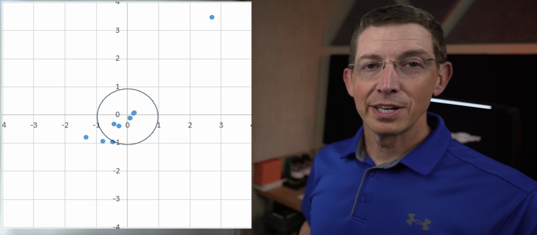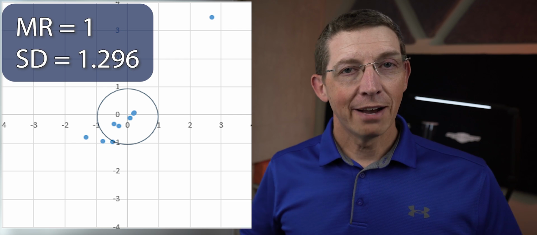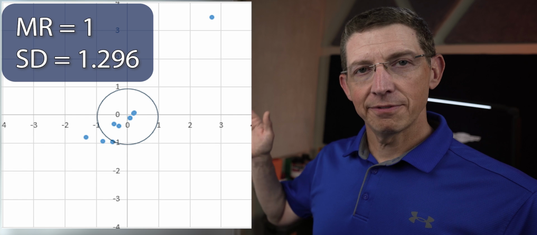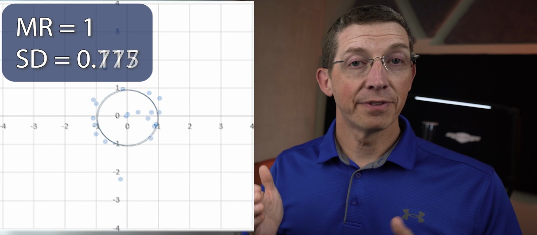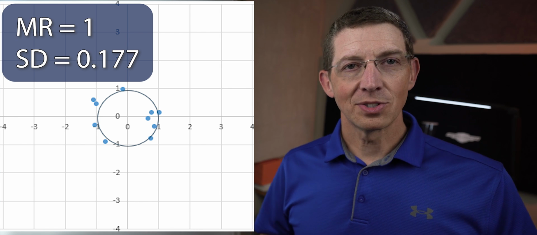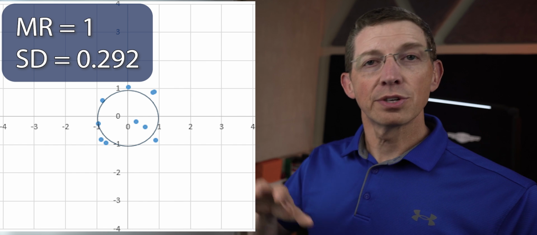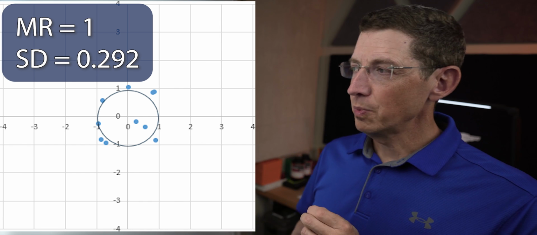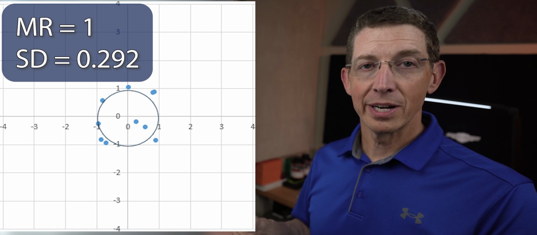If we take all of these and include the standard deviation, we start to see a pattern. The ones with big flyers have big standard deviations on them. And the ones with smaller flyers tend to have smaller standard deviations, and the ones that congregate around the circle itself tend to have the very smallest standard deviations. But that doesn't help us completely because the standard deviation goes up even when the majority of the shots are in the middle of the circle and there's just a few around the periphery, which is a good outcome as well. So we can't solely rely on standard deviation to define whether a mean radius is any good or not for us.